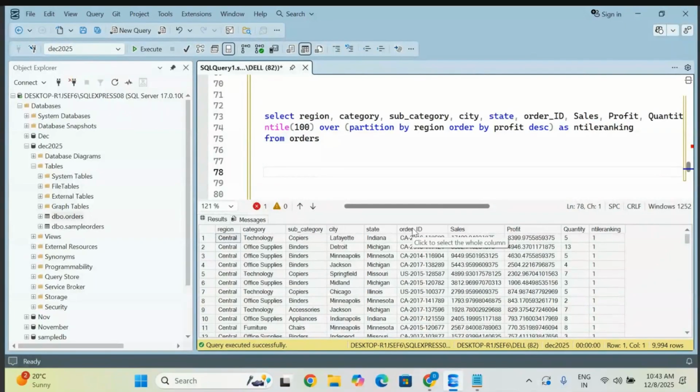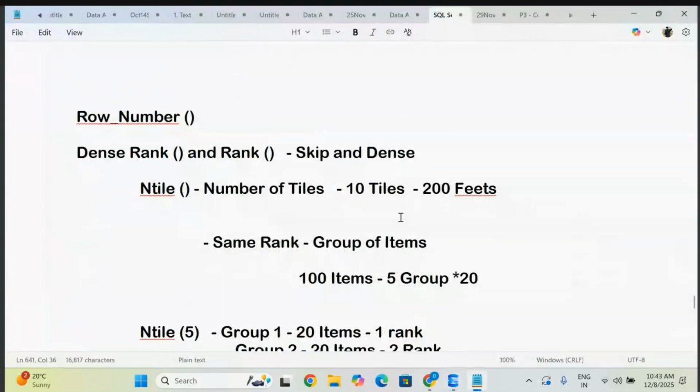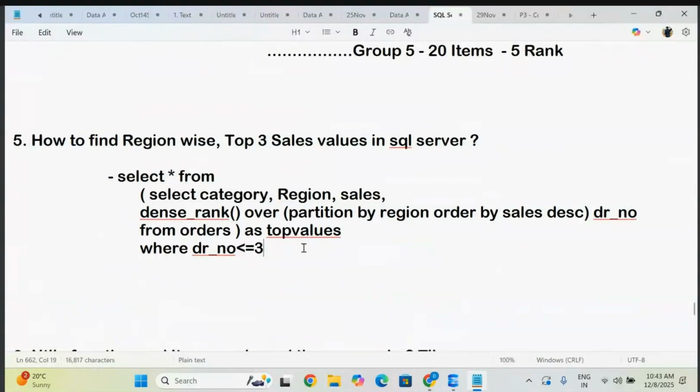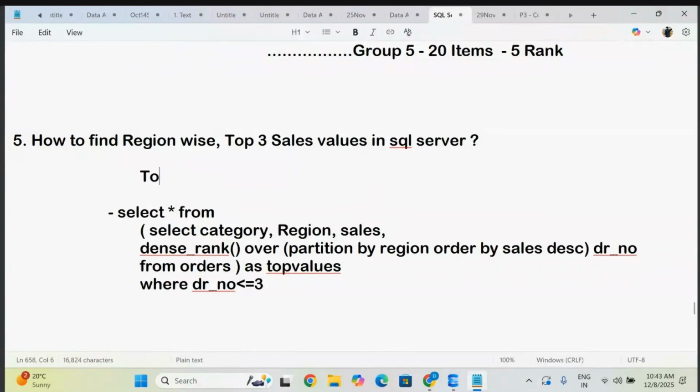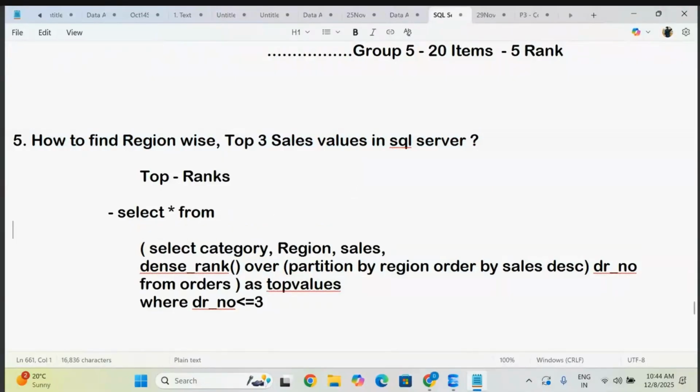And the next thing is the most important interview question, and one you have to do in real time also: how to find the top sales by using the rank functions. So far we already know how to write the rank function for the top sales value and the bottom sales value. Instead of using the TOP function, I just want to use the rank functions here. So how can you achieve that? Very frequently you get such scenarios in real time. Observe here how you can write it. You already know how to provide the ranking.